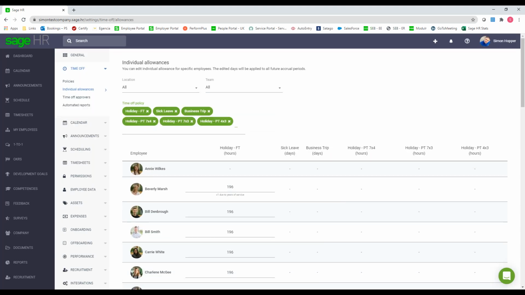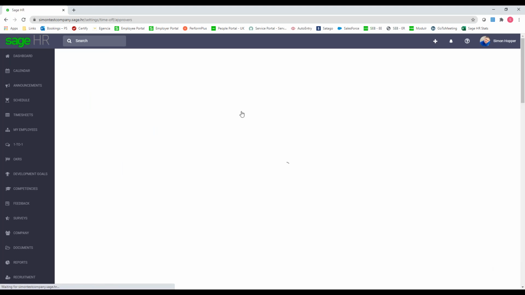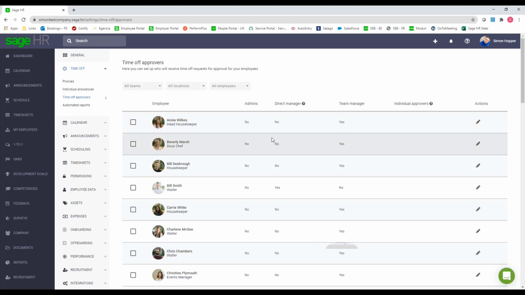Again, at the top, filter that by the team or location. You've got your time off approver. So as I said, mine is set as team manager, but maybe you want it set as direct manager, maybe you just want it set as admins, or maybe you want individual approvers against specific employees as well.